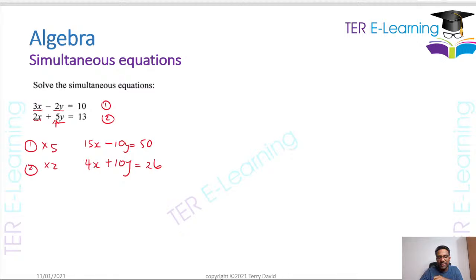So my question is, what do I do to eliminate y? Am I going to add or am I going to subtract my two equations here? Let's call this equation 3 and call this equation 4. So what am I doing to eliminate y?